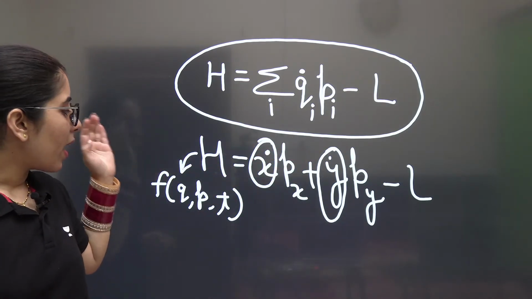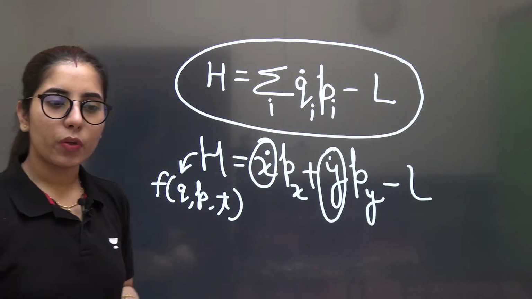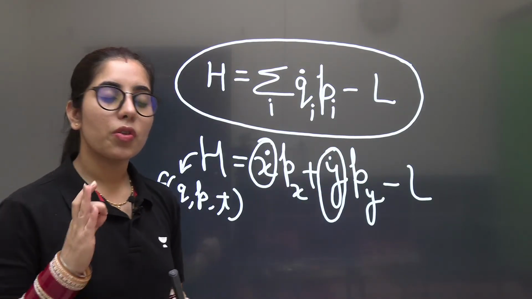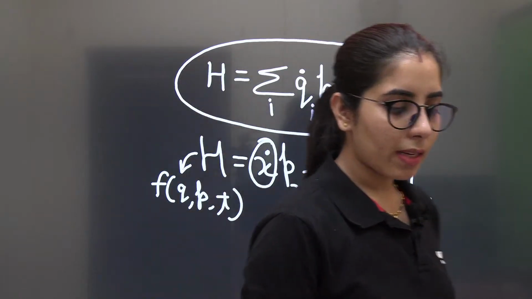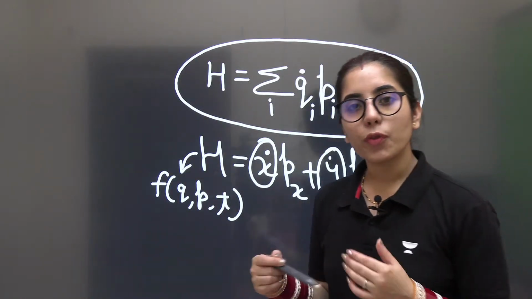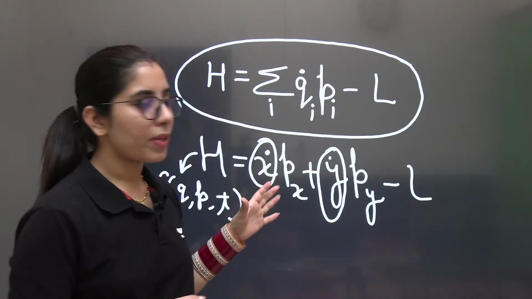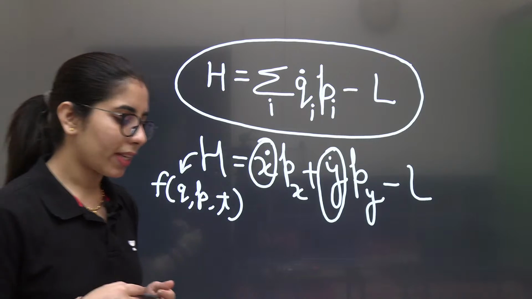That's how you will get the Hamiltonian. In the same way, if you are finding the Lagrangian, it should be a function of generalized coordinate, generalized velocity and time t. So this is how you have to replace those coordinates which should not be present in the expression. I hope you are getting that.